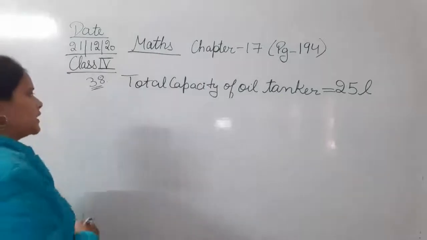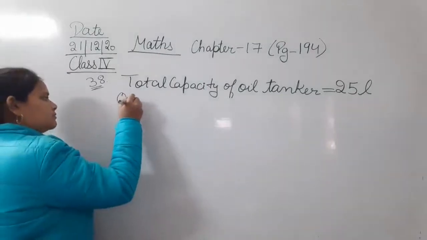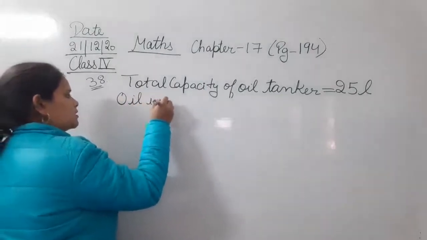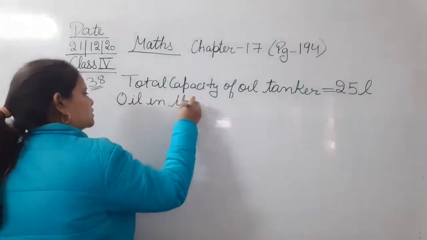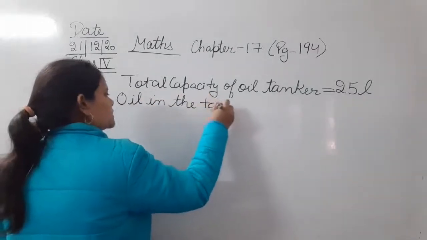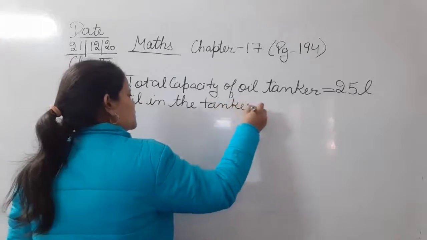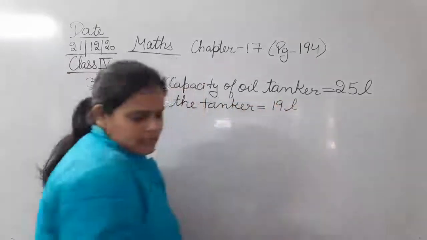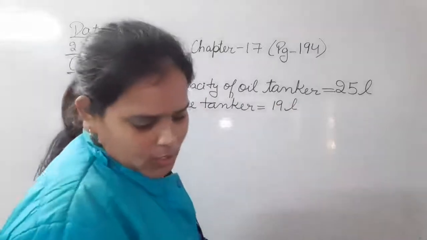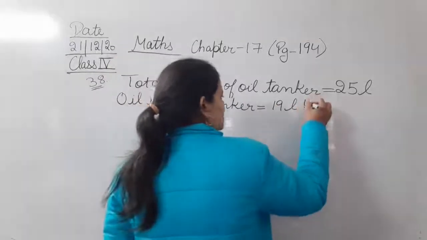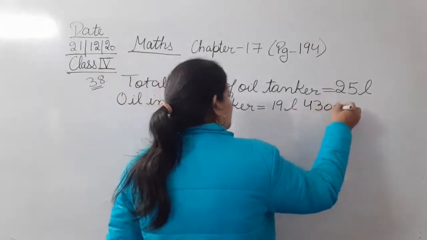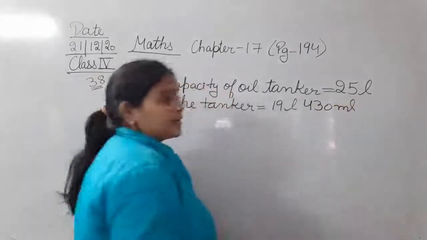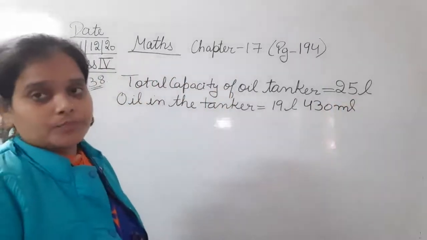We write: oil in the tanker is equal to 19 liters 430 milliliters.